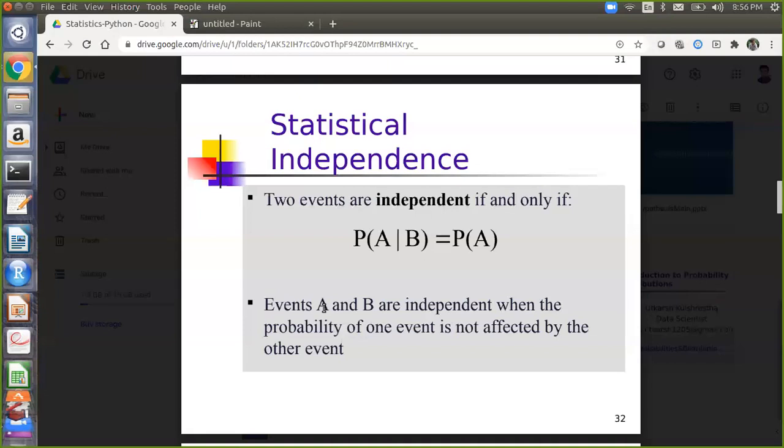Because if Utkarsh is taking the class, then Irfan might attend the class. So is that an independent event or a dependent event? Dependent. If Utkarsh comes to the class, then Irfan will come to the class. If Utkarsh does not come to the class, then Irfan will also not come, right? So this is a dependent event. Event A is Utkarsh coming to class, event B is Irfan coming to class.